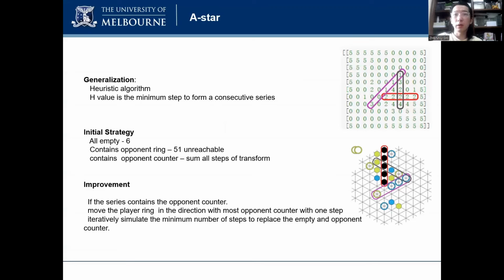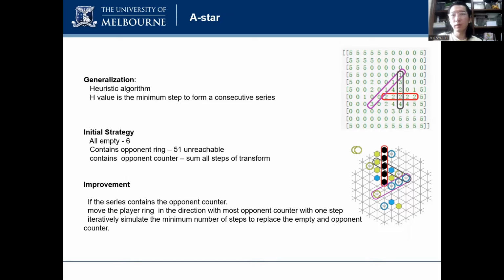AStar is a heuristic algorithm to select the action with minimum H value to obtain the continuous series. If the agent has to calculate the H value every time a series is identified, then the time complexity will be high, so we pre-calculate the H value for all cases of series in a table. When the agent identifies a series, it only needs to query the table to get the values.